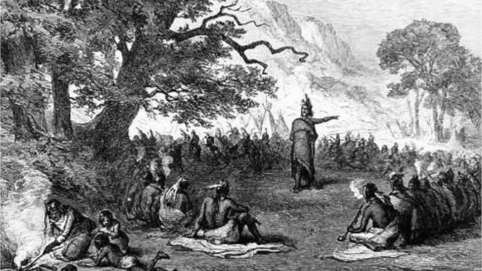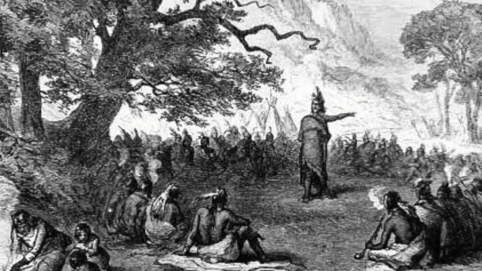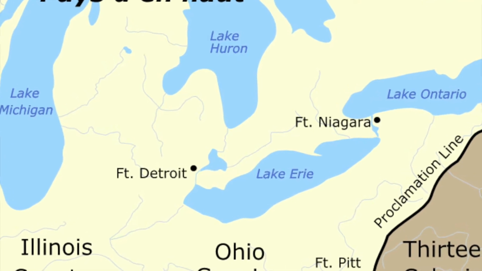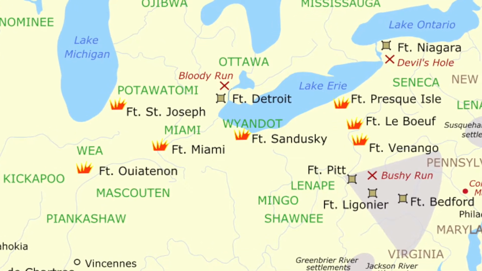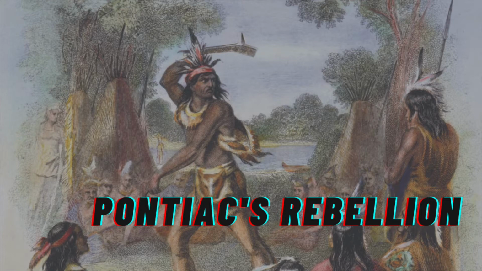However, if you remember from the last video, the third party that we talked about, the Native Americans, now are 100% against the British colonists. And in order to keep the British colonists from moving further and further west into the frontier, into the Ohio River Valley, Chief Pontiac of the Ottawa tribe leads an attack on Fort Detroit in modern-day Detroit, Michigan. This also takes place at the same time as other Indian tribes attacking different forts near their ancestral lands. This whole chapter in American history is called Pontiac's Rebellion, and eventually the British have to send troops in again just to stabilize the situation between the colonists and the Indian tribes that are fighting against the frontier settlers.